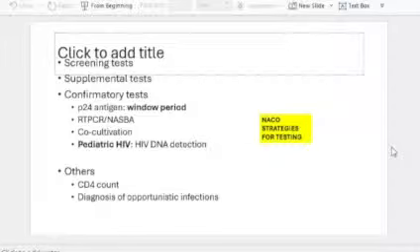And pediatric HIV infection: in order to find out whether the newborn is actually infected with HIV, you do an HIV DNA detection rather than going for RNA. HIV RNA could be passively received from the mother; the infant need not be infected. But when you see HIV DNA, meaning replication is taking place in the newborn, that means it is pediatric HIV infection. So that is again important.